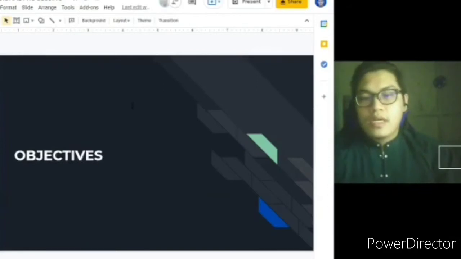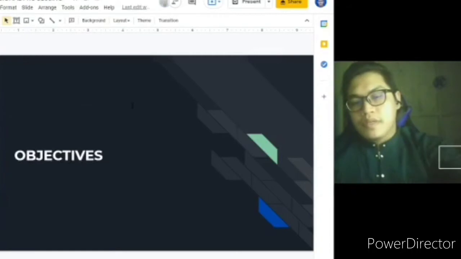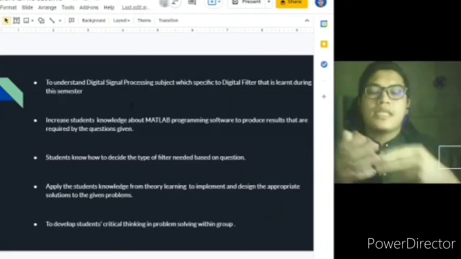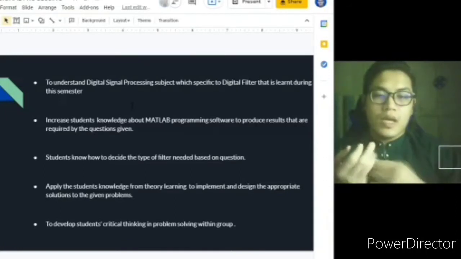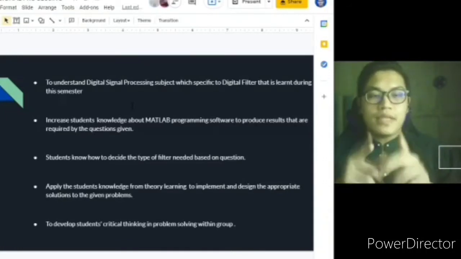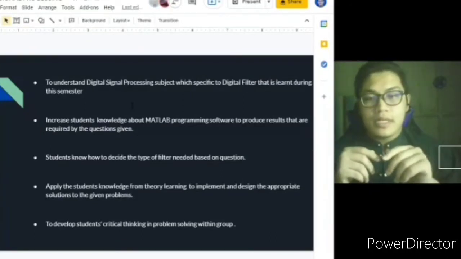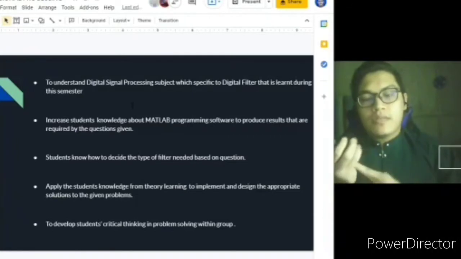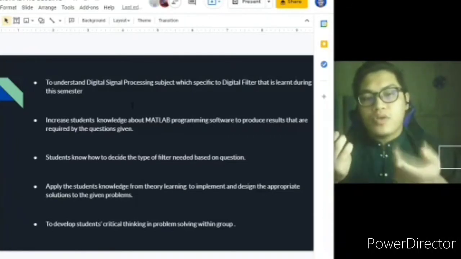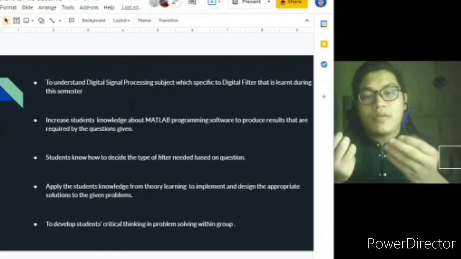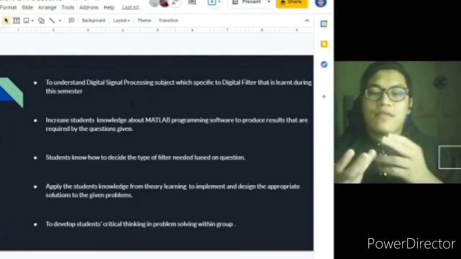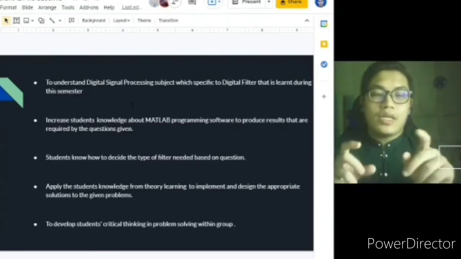So, for the objective, firstly, our objective is to understand digital signal processing subject with specific to digital filter that is learned during semester. Second, it is to increase student knowledge about MATLAB programming software to produce results that are required by the question given. And then students know how to decide the type of filter needed based on the questions.